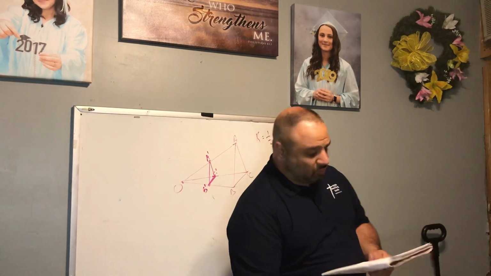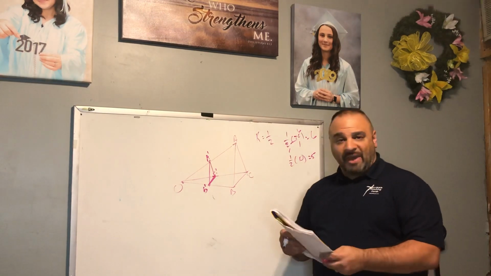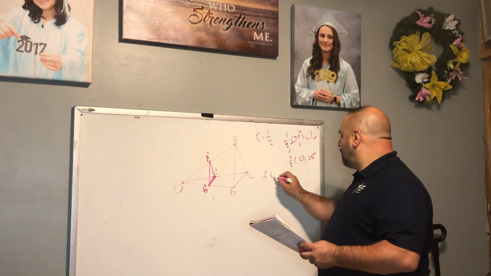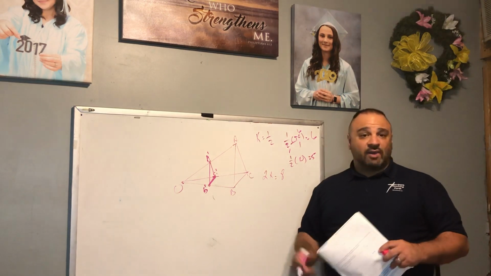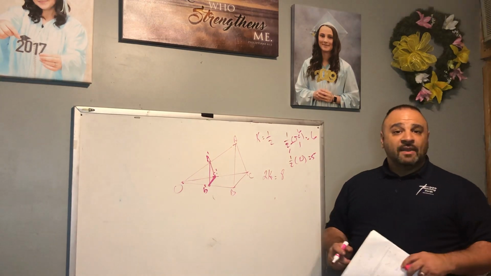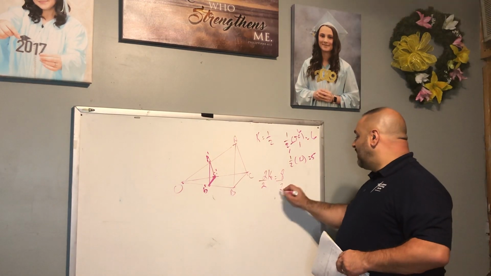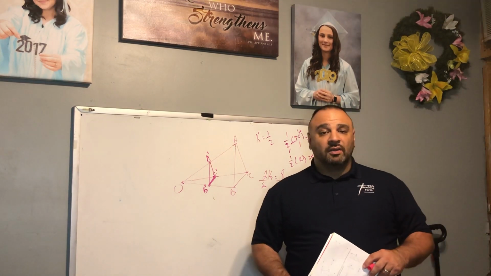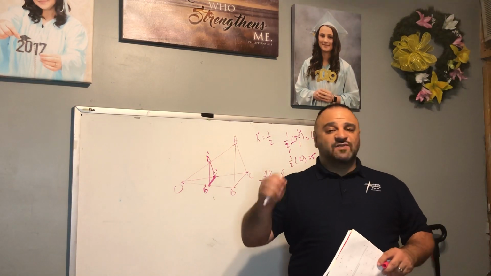Mathematically, we could say 2k equals 8. If we divide both sides by 2, k would be what? 4. Very good. Because 2 times 4 equals 8.